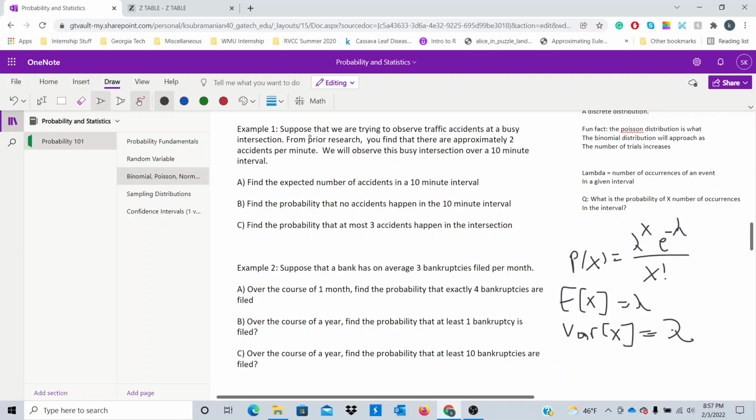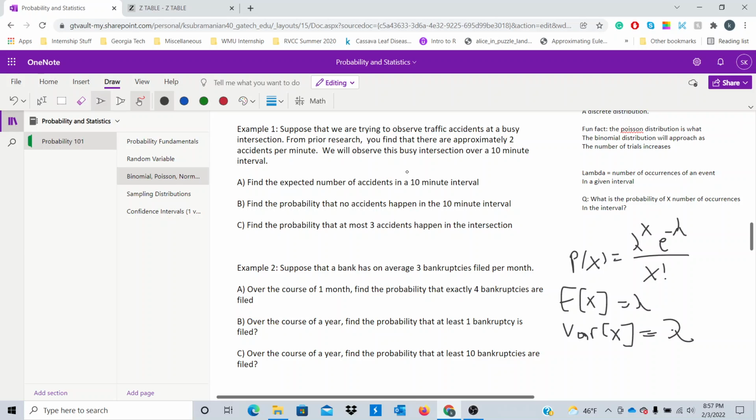So example 1. Suppose that we're trying to observe traffic accidents at a busy intersection. From prior research, you find that there are approximately 2 accidents per minute. And we'll observe this busy intersection over a 10-minute time interval. So part A, find the expected number of accidents in a 10-minute interval.